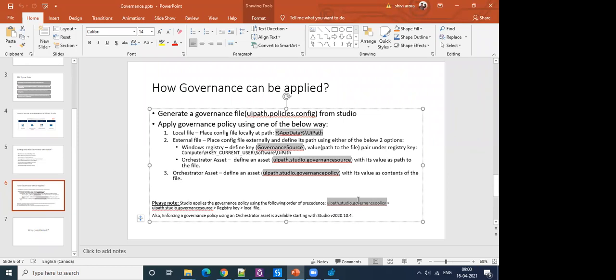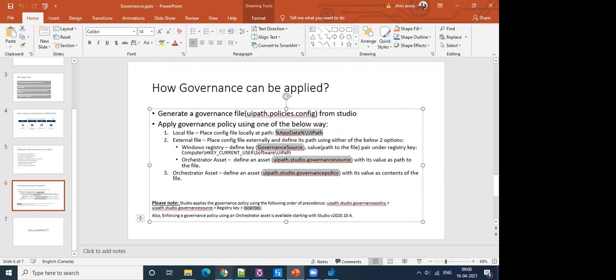If it is not there, the second thing that UiPath will look for is this, another asset that we defined on Orchestrator, the governance source. If this is also not defined, preference would be given to what we defined using the registry editor. And if that is also not there, then preference would be given to the local file.